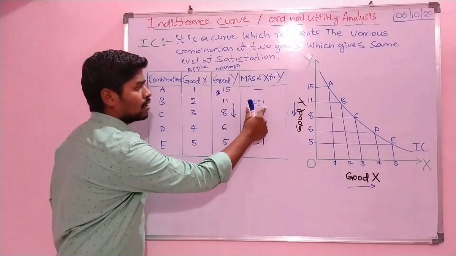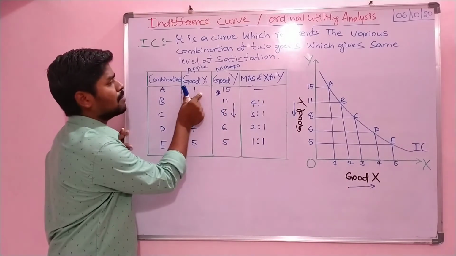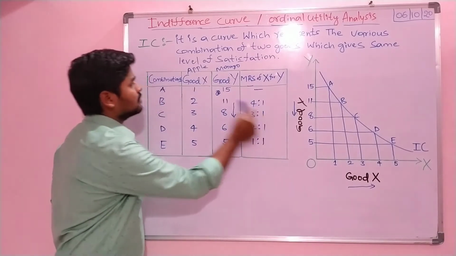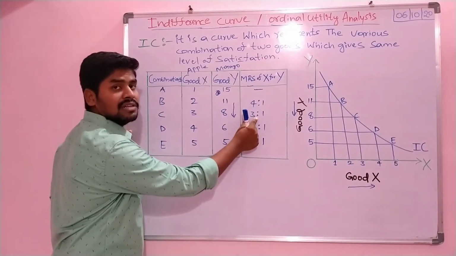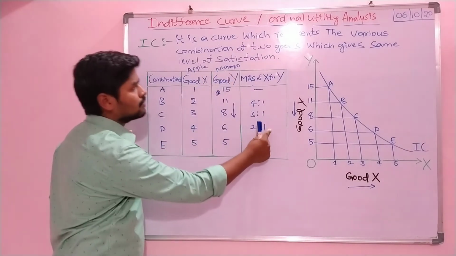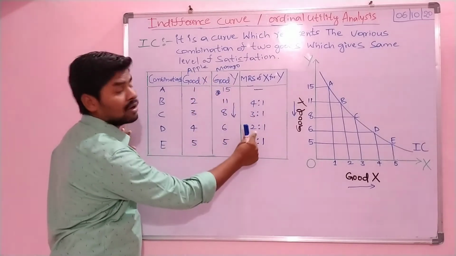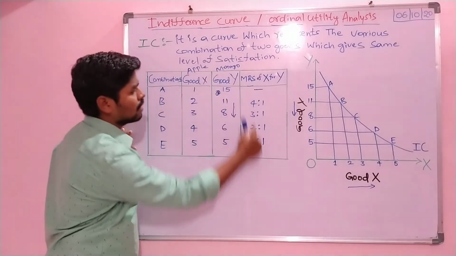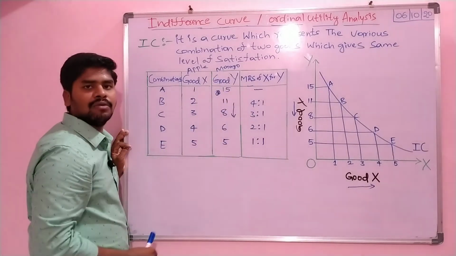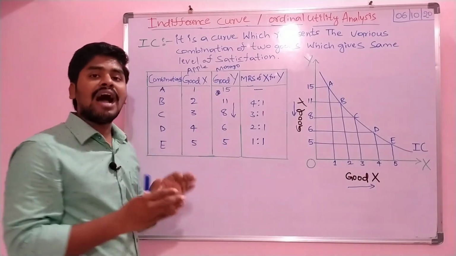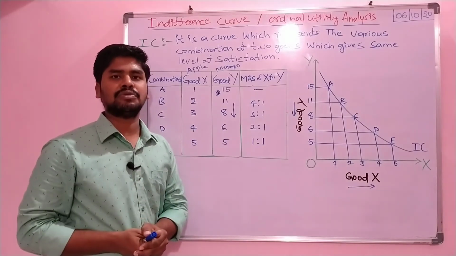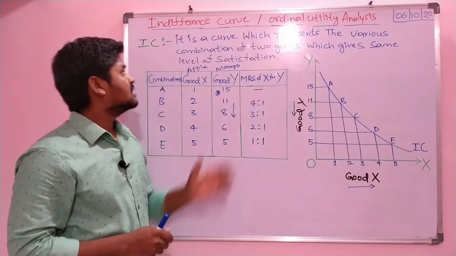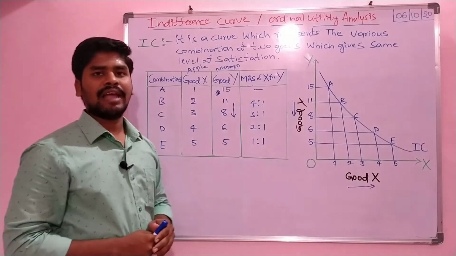For 1 unit of X commodity, he has to forgo 4 units of Y. For 1 unit of apple he has to forgo 3 units of mango. For 1 unit of apple he has to forgo 2 units of mango. For 1 unit of apple he has to forgo 1 unit of mango. So that is what the marginal rate of substitution of X for Y is, right? So this is what indifference curve analysis is.